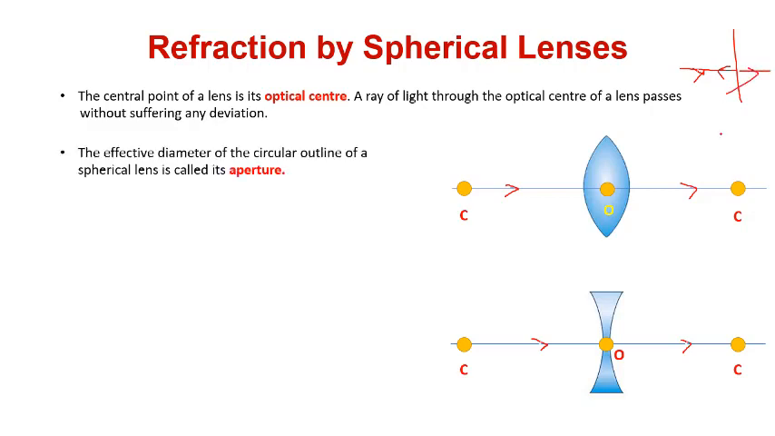The effective diameter of the circular outline of a spherical lens is called its aperture. From this point to this point, it is known as the aperture. Similarly for a concave lens, this to this is the aperture.